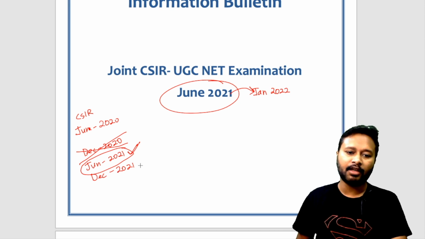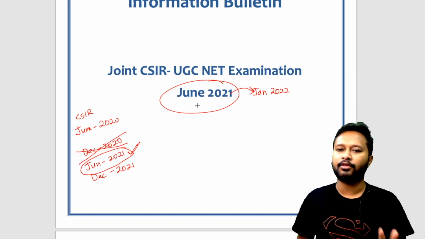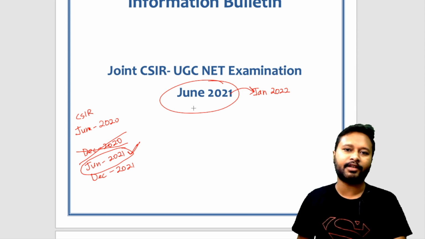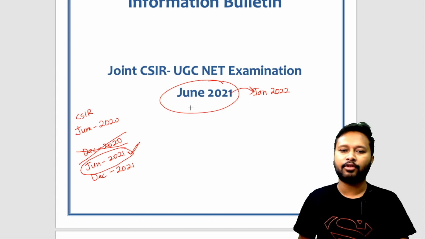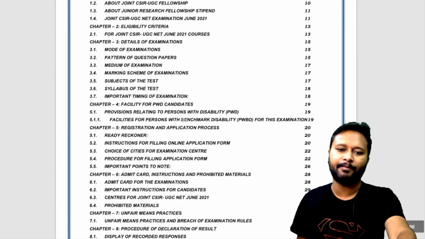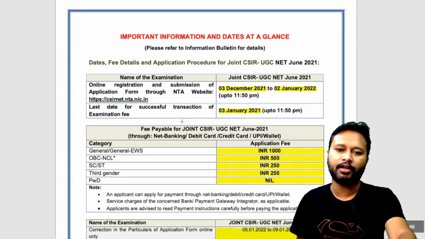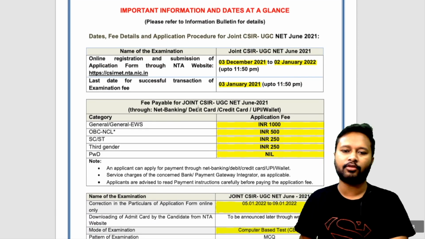Regarding December 2021, we don't have any idea what the next exam is going to be. So currently whatever we know is that the next exam is the June 2021 exam, which will be considered as the June cycle of 2021. Now moving ahead, this is the complete information bulletin. You can download it. All the basic information is given over here. The things which you have to focus on, that I'm going to talk about.